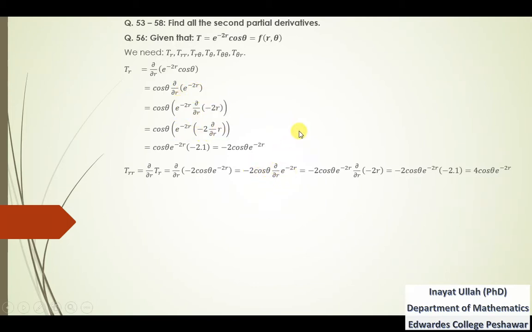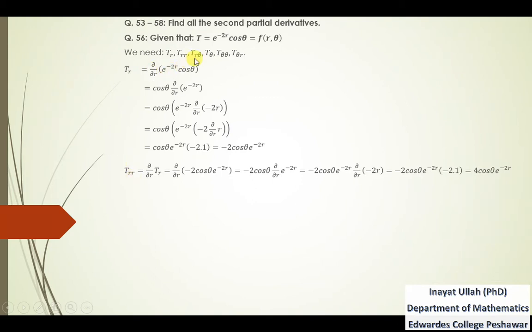The partial derivative of minus 2r is minus 2 into 1, that is minus 2. Minus 2 into minus 2 is plus 4. So that is the second partial derivative of t with respect to r.